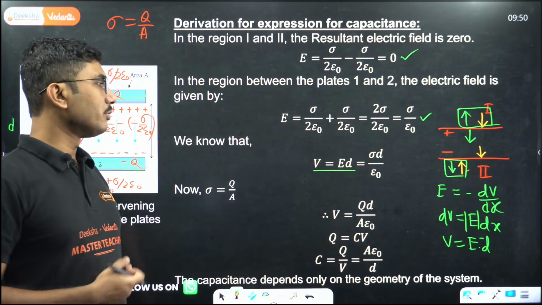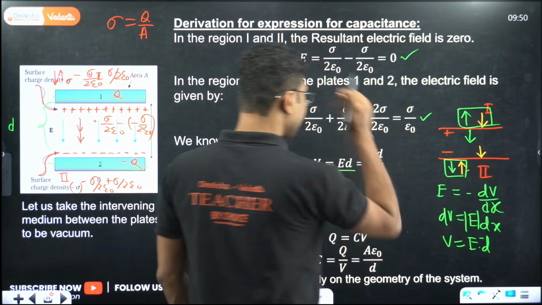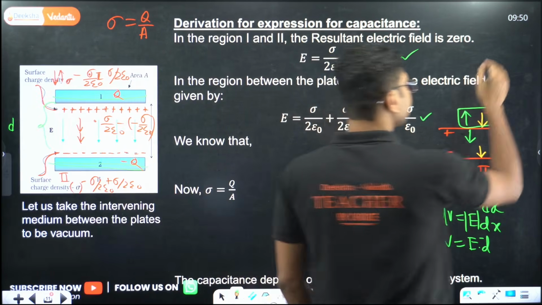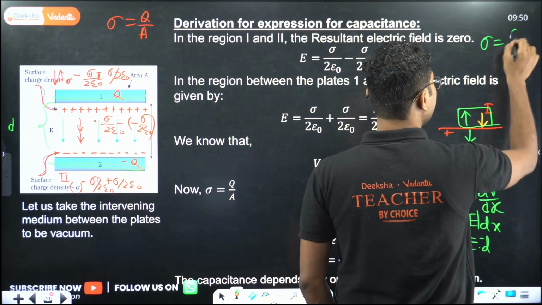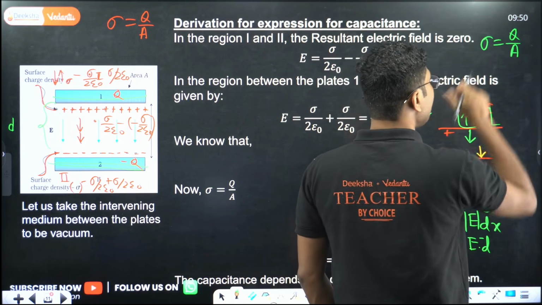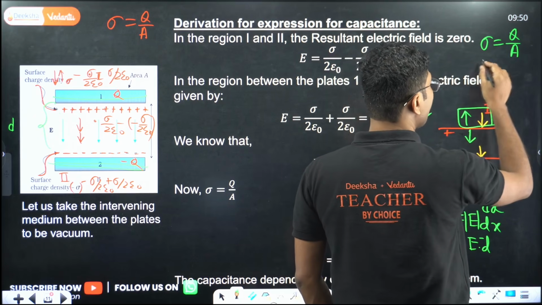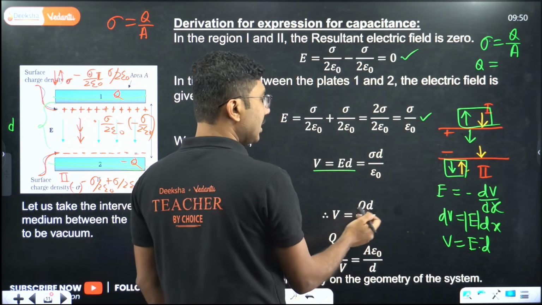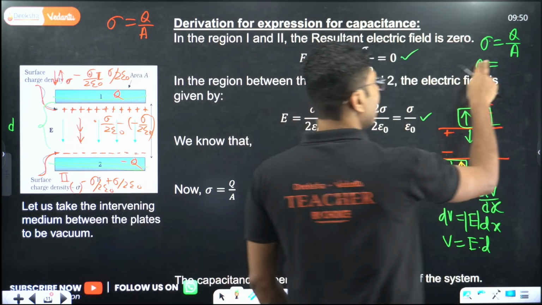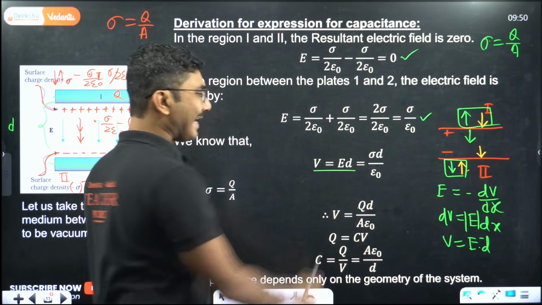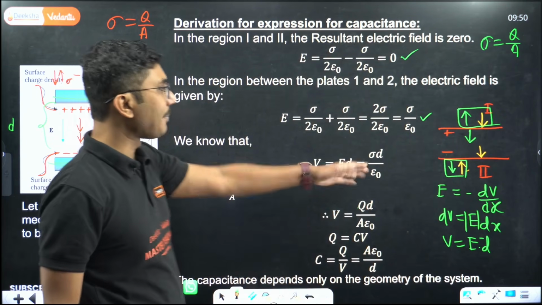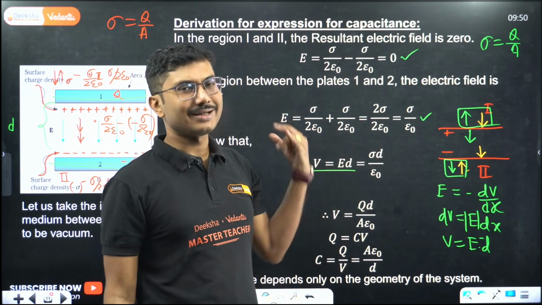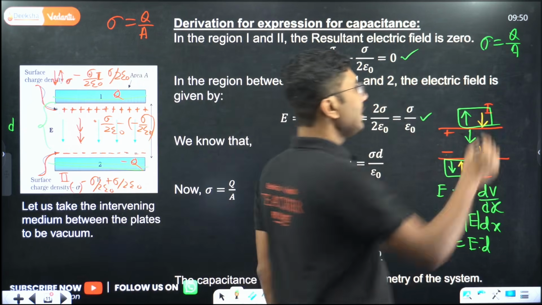Now we also know the total charge stored in the capacitor plate is Q. Then sigma is equal to Q upon A. I have already informed you on the previous page. So if you put that sigma value over here, you get V equals Q d divided by A epsilon naught. What is happening here? We are basically substituting the value of sigma in this equation. Sigma is charge density, which is total charge divided by total area.